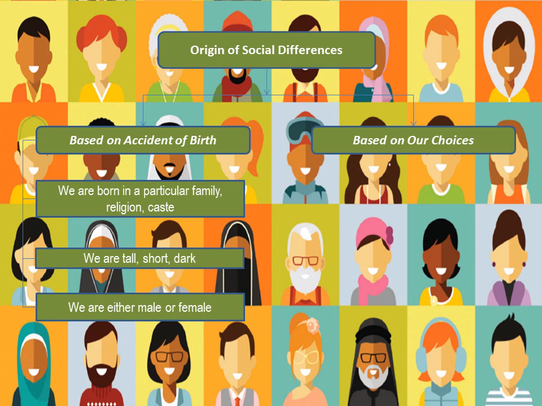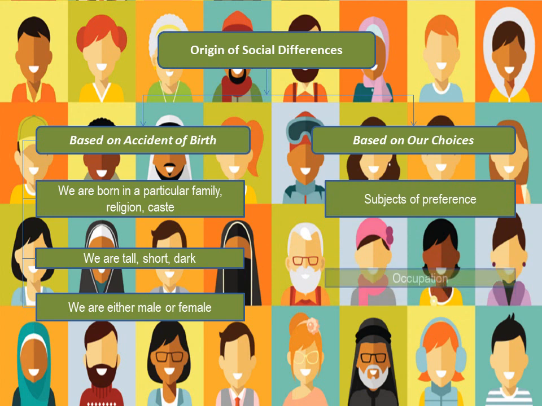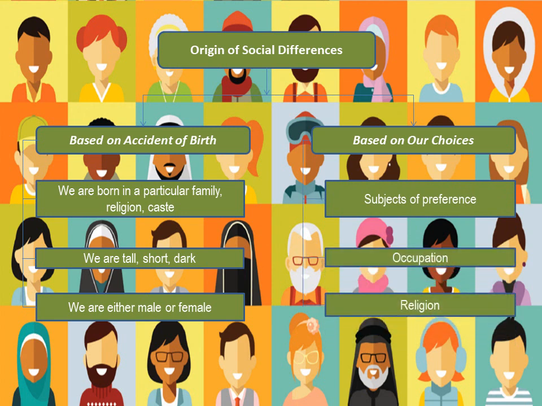But all kinds of social differences are not based on accident of birth. Some of the differences are based on our choices. For example, most of us choose what to study, which occupation to take up, and which games or cultural activities to take part in. All these lead to formation of social groups that are based on our choices. And overall, it helps in the formation of a diverse society.